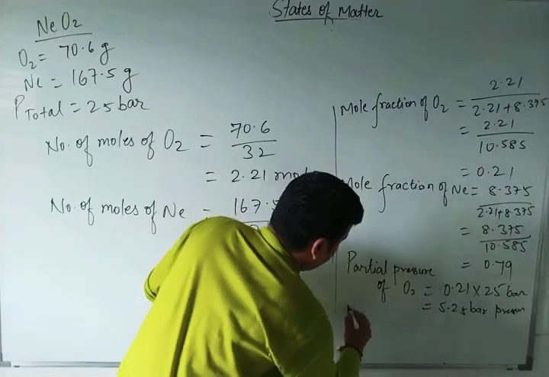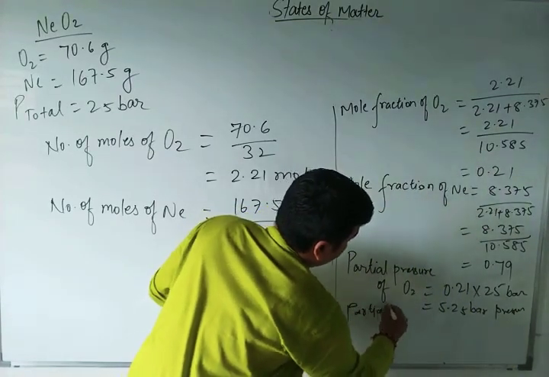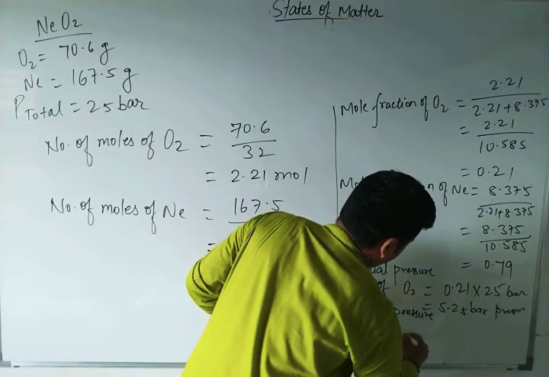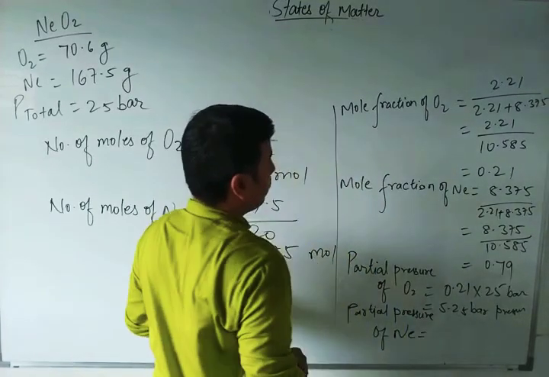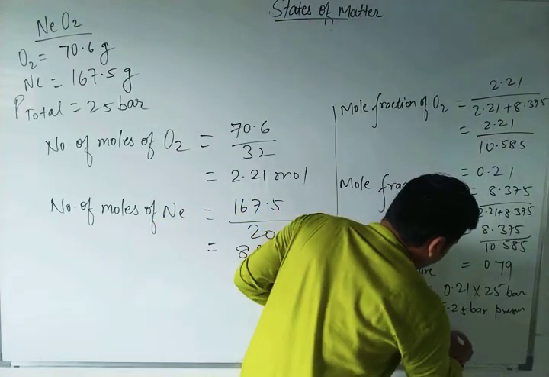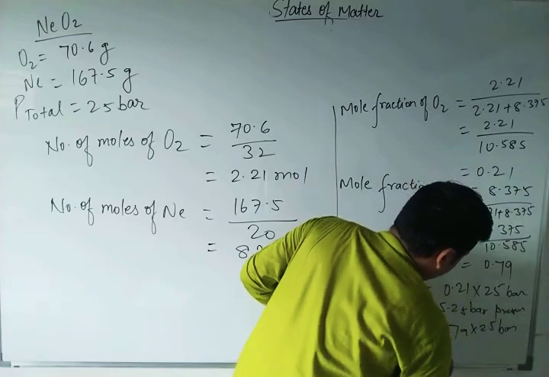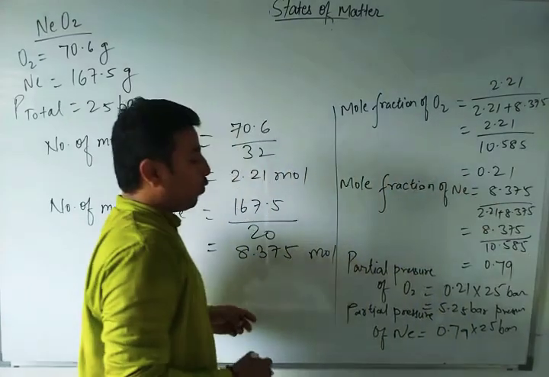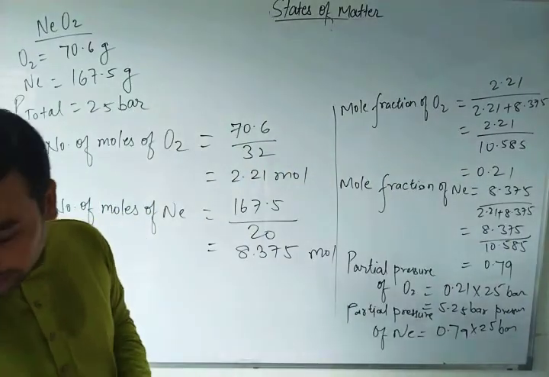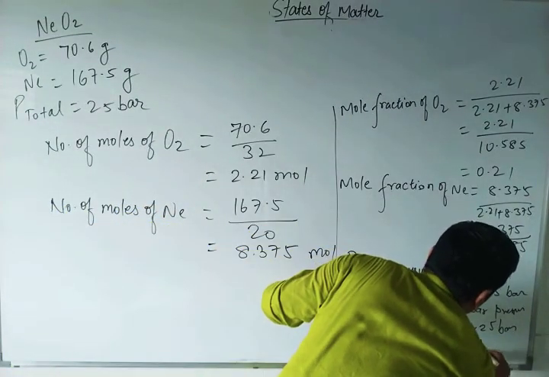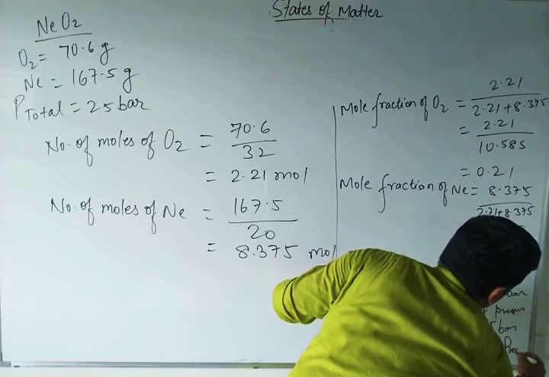Similarly, the partial pressure of neon is equal to 0.79 into 25 bar pressure. If you multiply 0.79 into 25, the answer is 19.75 bar pressure. Got it?